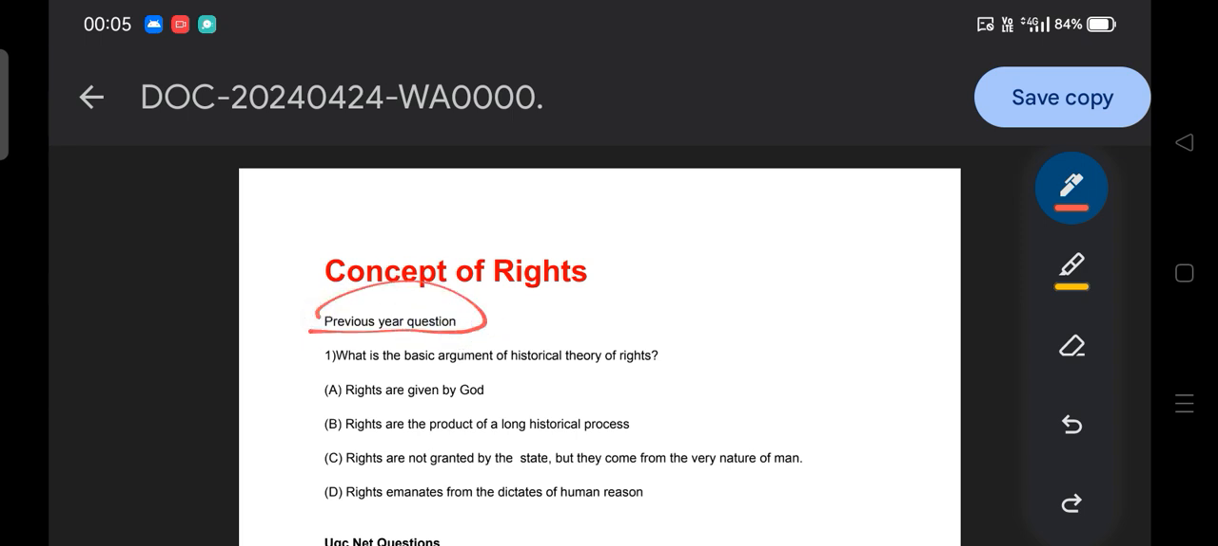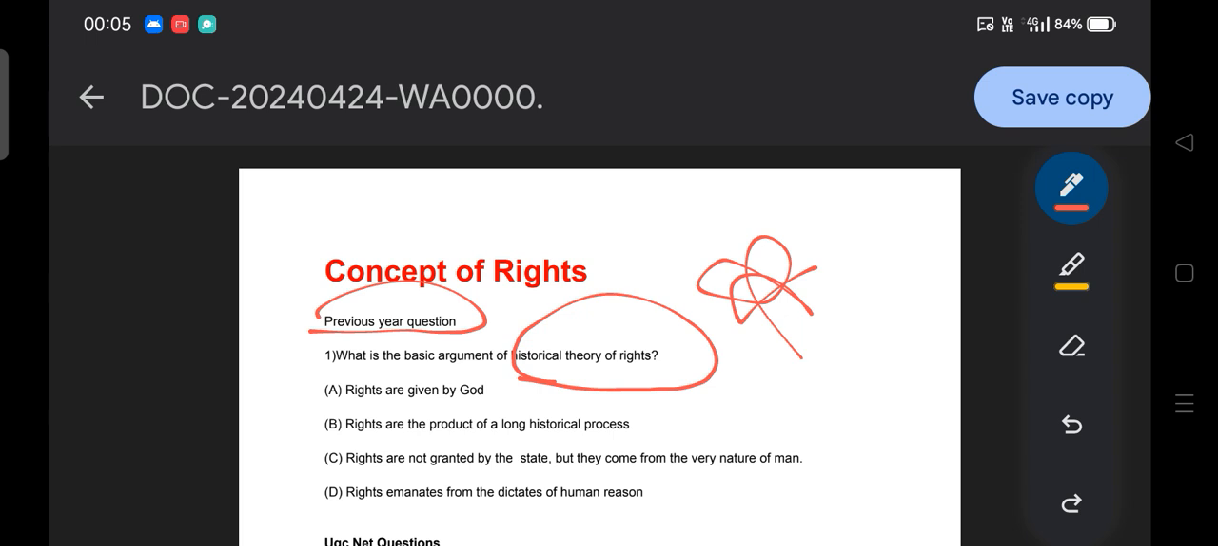What is the basic argument of the historical theory of rights? The historical theory of rights is a theory of rights. Within the theory of rights there are the natural theory, historical theory, legal theory, moral theory, and utilitarian theory. So the examiner wants us to know about the concepts of these theories.